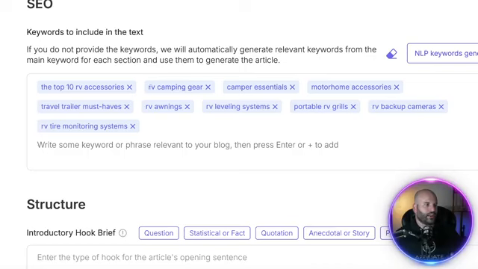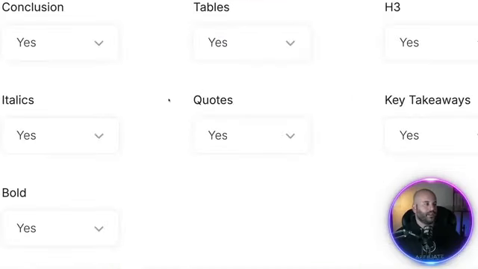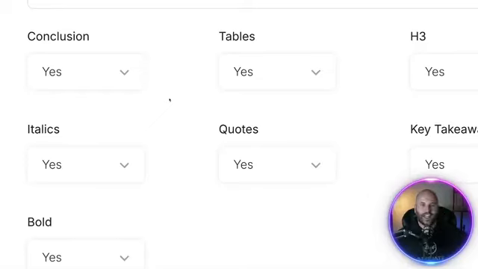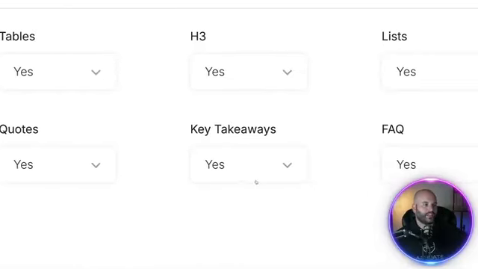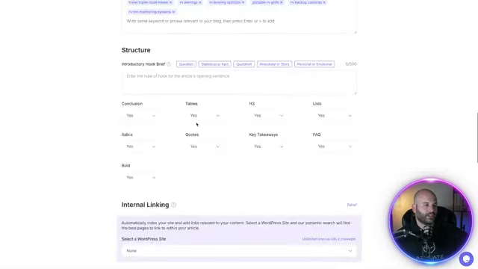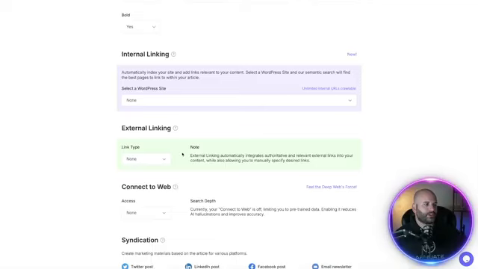But we come over here and now look how relevant these are. RV camping gear, RV essentials, motorhome accessories, RV awnings, RV leveling systems. All this is relevant to our keyword. Then you come down here and this is how you can start adjusting the actual content. Do you want a conclusion? Do you want tables, headings, takeaways, frequently asked questions, right? You can do internal linking if you upgrade your account. You can do external linking.